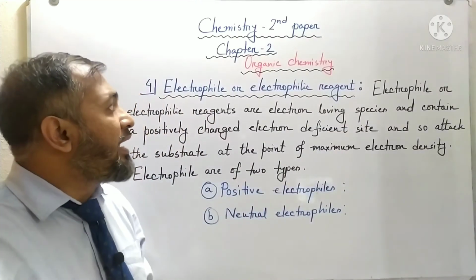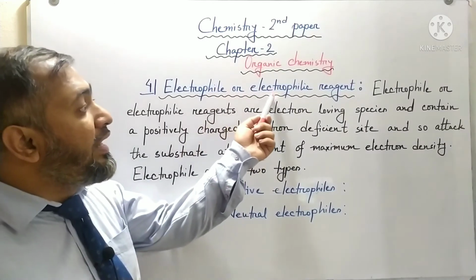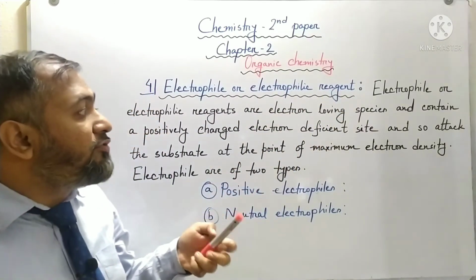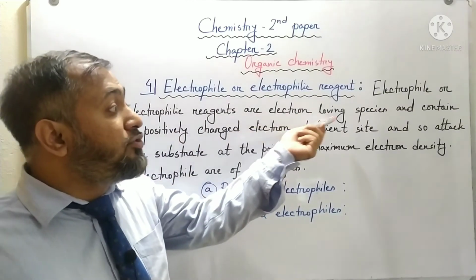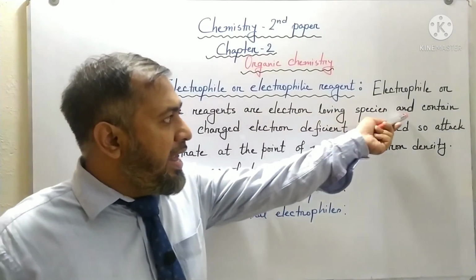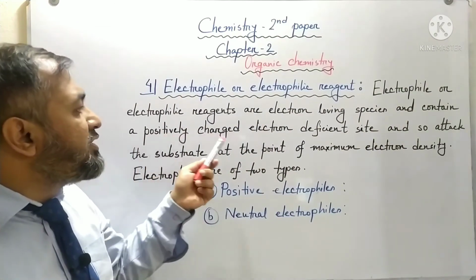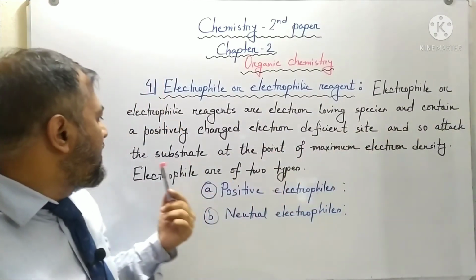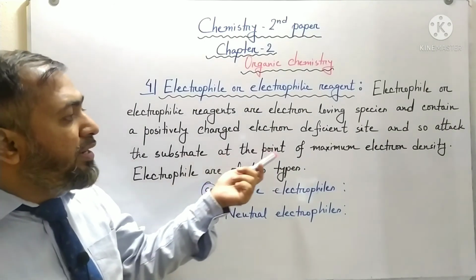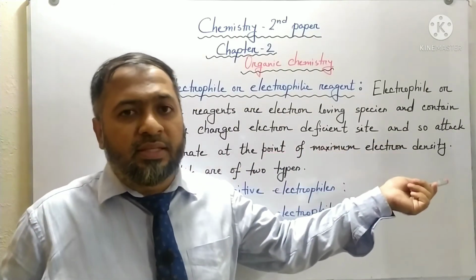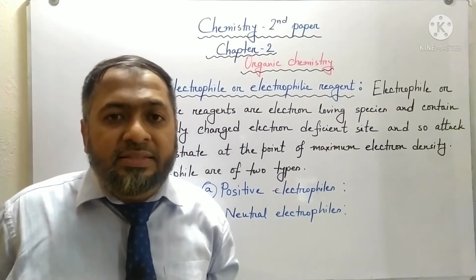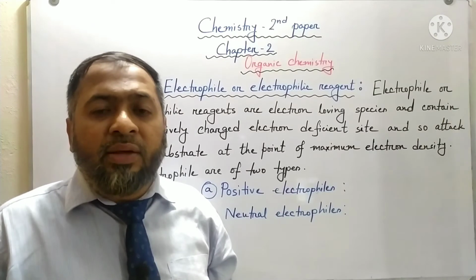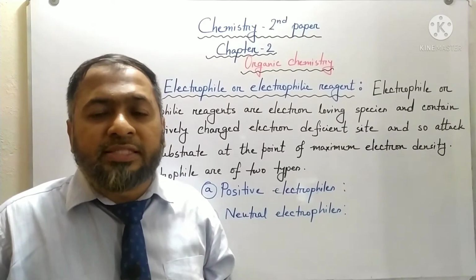Now students, come to the electrophile or electrophilic reagent. So what is actually an electrophile? Electrophiles or electrophilic reagents are electron loving species and contain a positively charged electron deficient site, and so attack the substrate at the point of maximum electron density. That means this reagent has electron deficiency, or they want more electrons to achieve the octet.